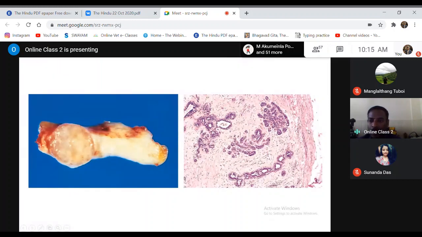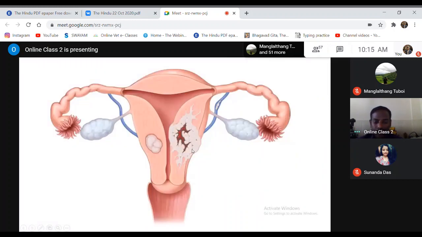How is this fibrous encapsulation formed? Just for your understanding, when the tumor grows, it exerts pressure on the normal structures surrounding it. When it puts pressure on the normal structures, what happens? These normal structures try to protect themselves by forming an encapsulation, by forming fibrous tissues.